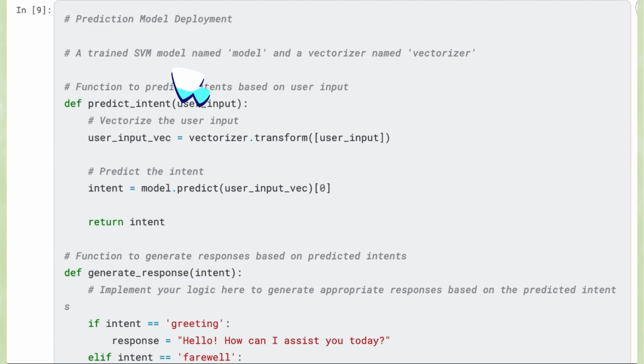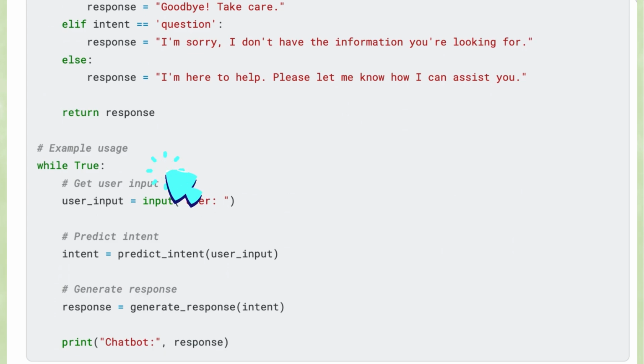We have a trained SVM model named model and a vectorizer named vectorizer. First, we define a function to predict intents based on user input. This function vectorizes the user input and predicts the intent using the trained model. Next, we define a function to generate responses based on the predicted intents. The function includes logic to respond appropriately depending on whether the intent is a greeting, farewell, question, or something else.